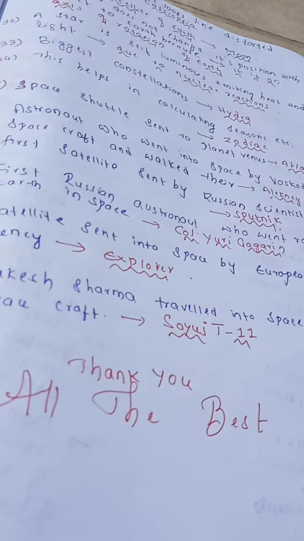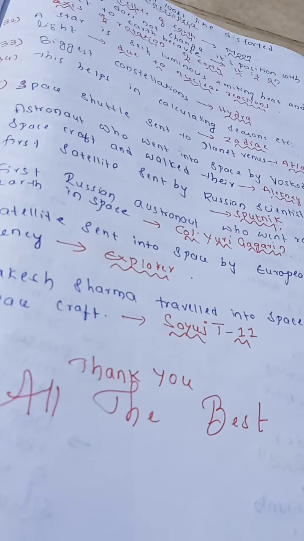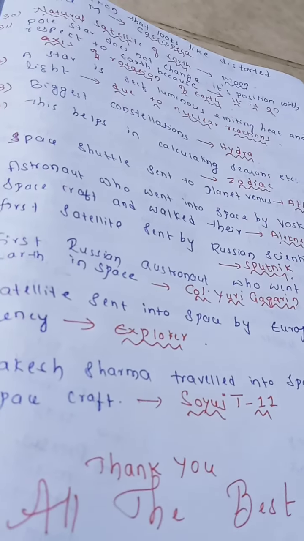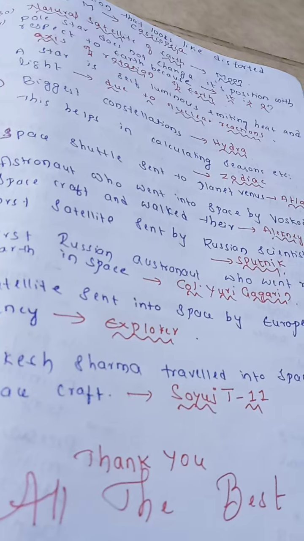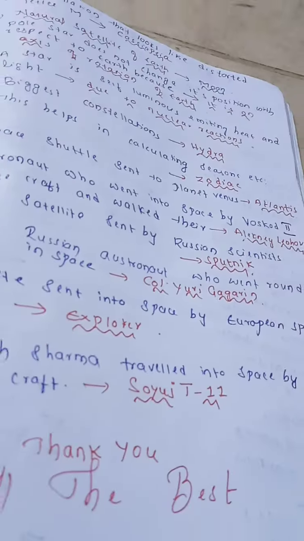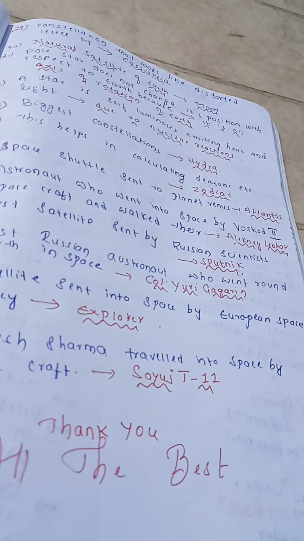Now next, the constellation that looks like a distorted little capital M, we call Cassiopeia. The natural satellite of Earth is Moon. Why will the pole star be fixed?